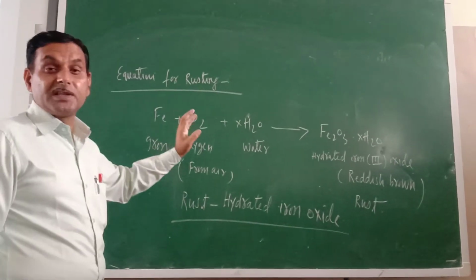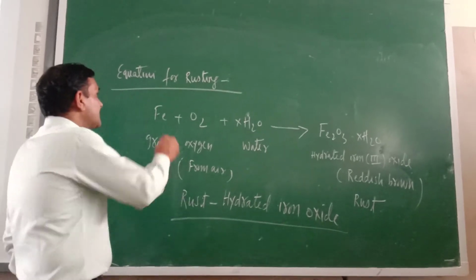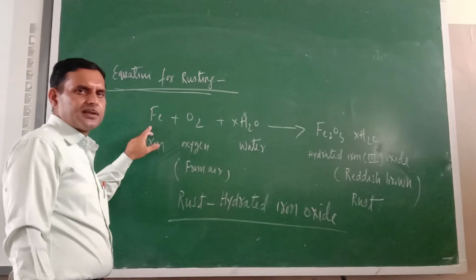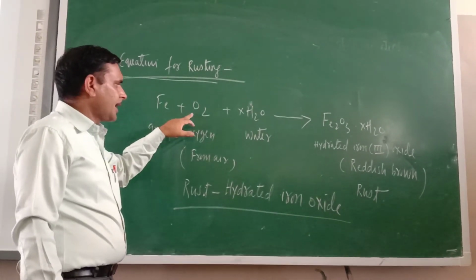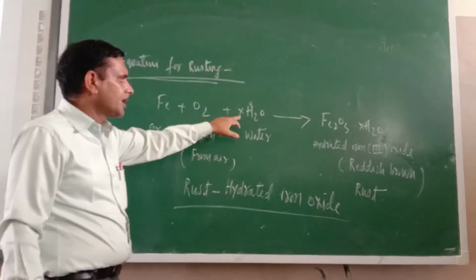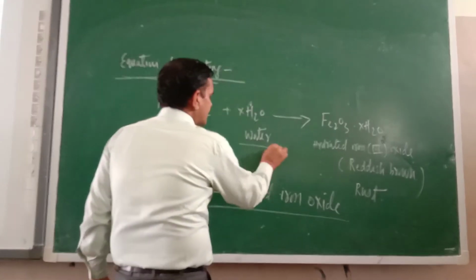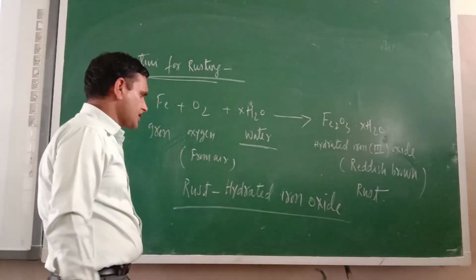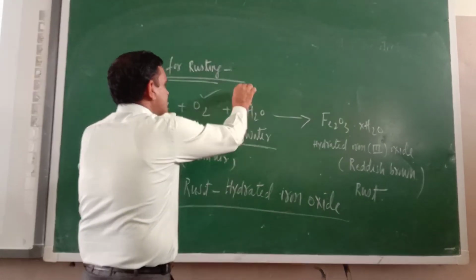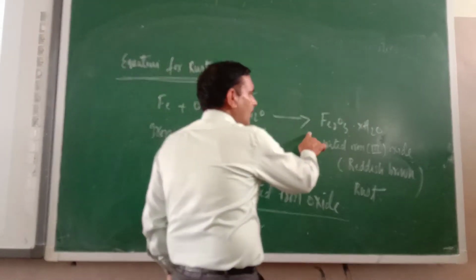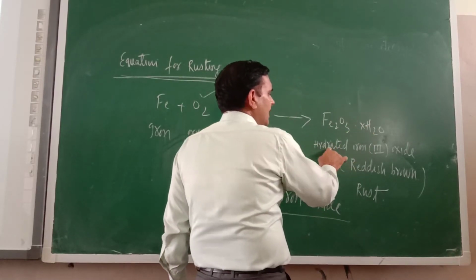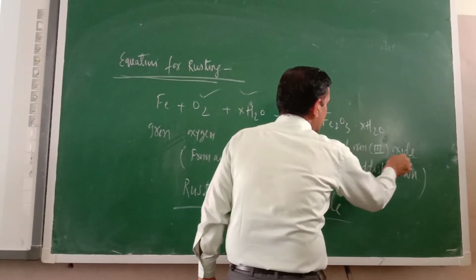Dear cadets, on the basis of the essential conditions, we can summarize rusting in equation form. So the rustable material is iron, and from the air, what gas will you get? Oxygen only. Oxygen plus xH2O, that is water vapor or water moisture here. So when an iron object comes into contact with oxygen and water, it forms one new substance, that is Fe2O3.xH2O. Chemically this is known as hydrated iron(III) oxide.